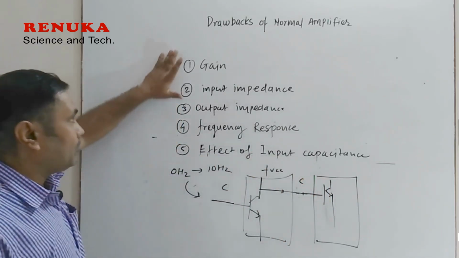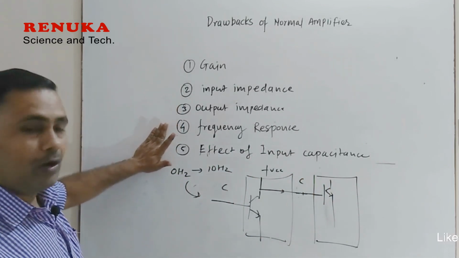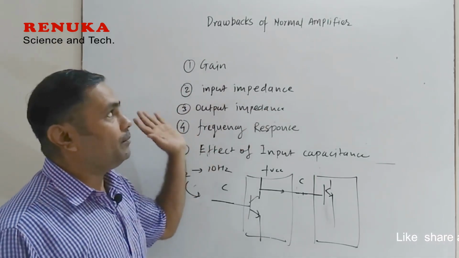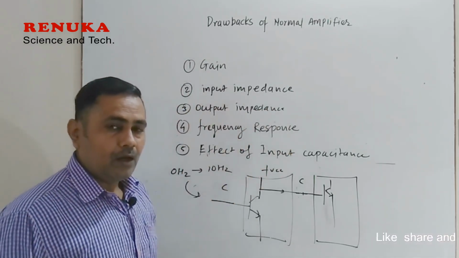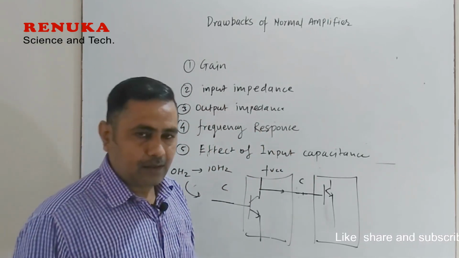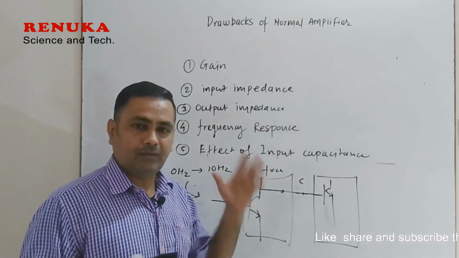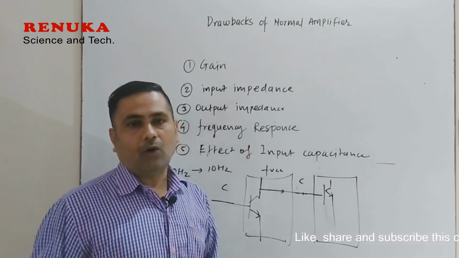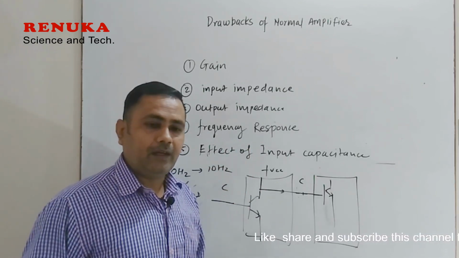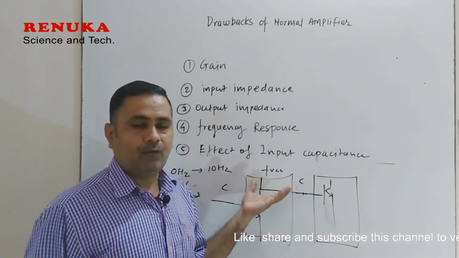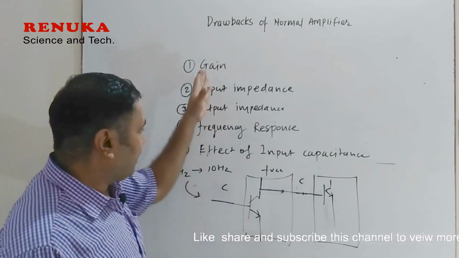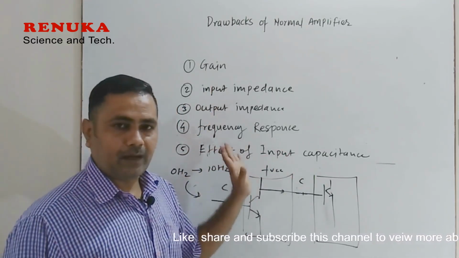So these are some drawbacks which are present in the normal amplifier, and we can compare both normal amplifier and operational amplifier using this. In the exam, you might be asked a question like what are the drawbacks of normal amplifier over operational amplifier, or in other way, it will be asked what are the advantages of operational amplifier over the normal amplifier. So you can easily explain these factors.